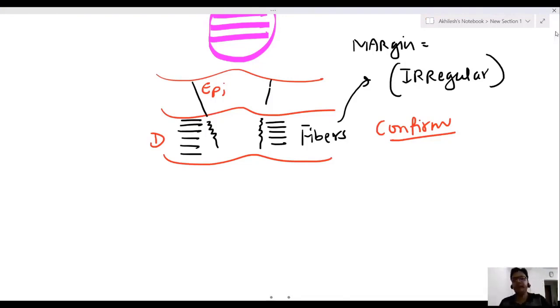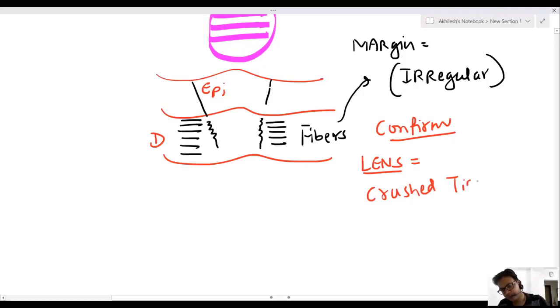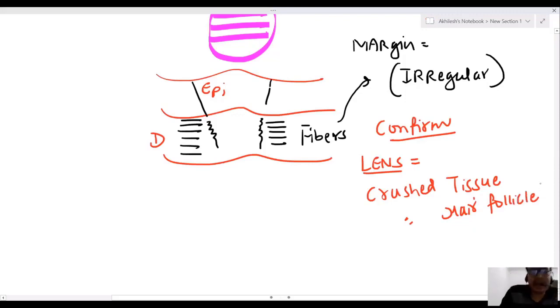to confirm, we can examine by lens. And Dr. Saab, in the lens, what will you find? Crushed tissue and crushed hair follicle. So it means, sir, if the tissue is crushed and hair follicles are crushed, you can confirm this injury is laceration. Margins are irregular, but I will let you know one type of laceration where the margin may be different.